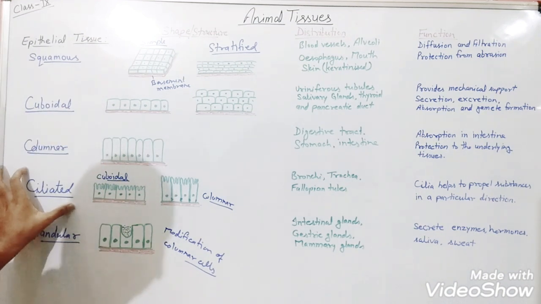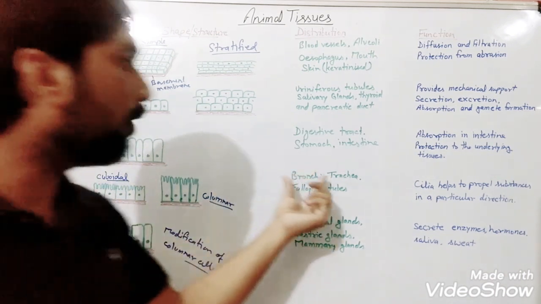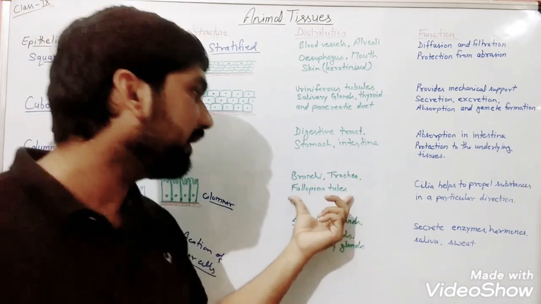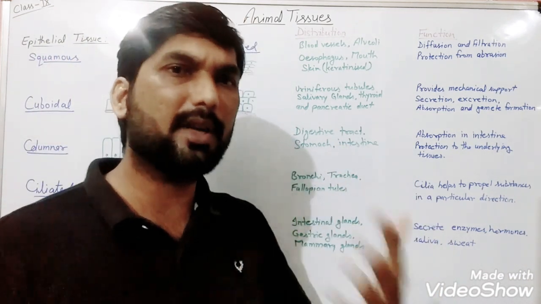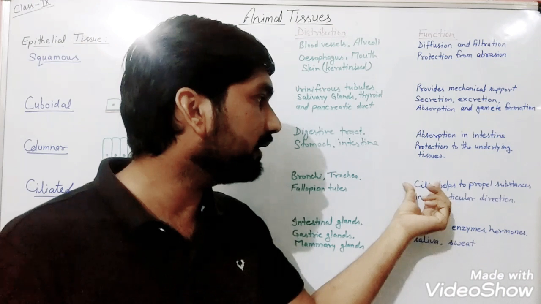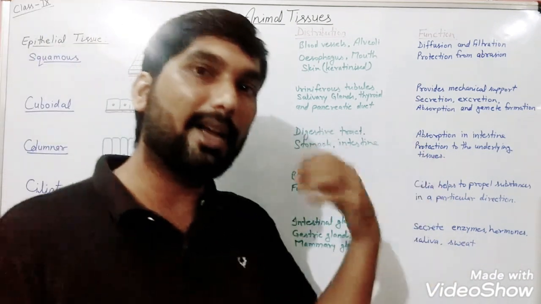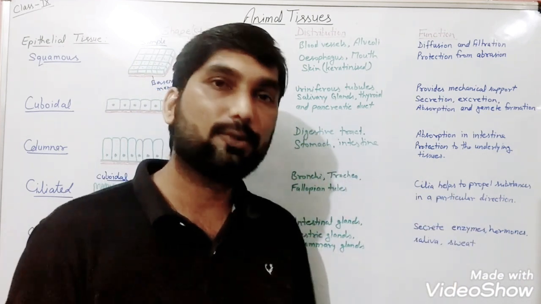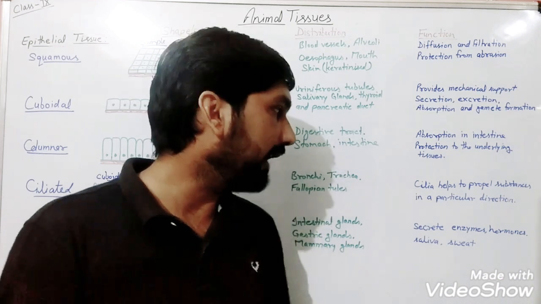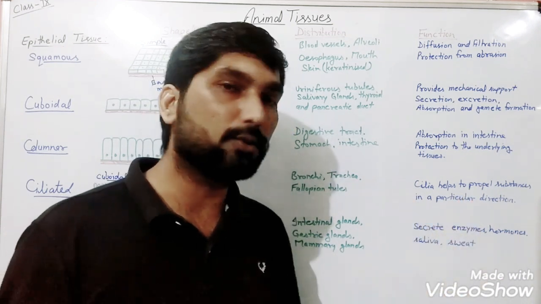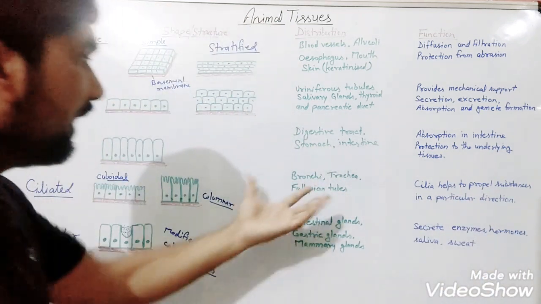Then when we talk about the ciliated cuboidal or columnar tissues, they will be present where? In bronchi or trachea or fallopian tubes, means in the respiratory tract, to release the mucus, because cilia, these hair-like structures, move in a specific direction in a synchronized manner, so that the substances can be moved in a specific direction only, as in the fallopian tube also they are going to move the ova in a single direction.